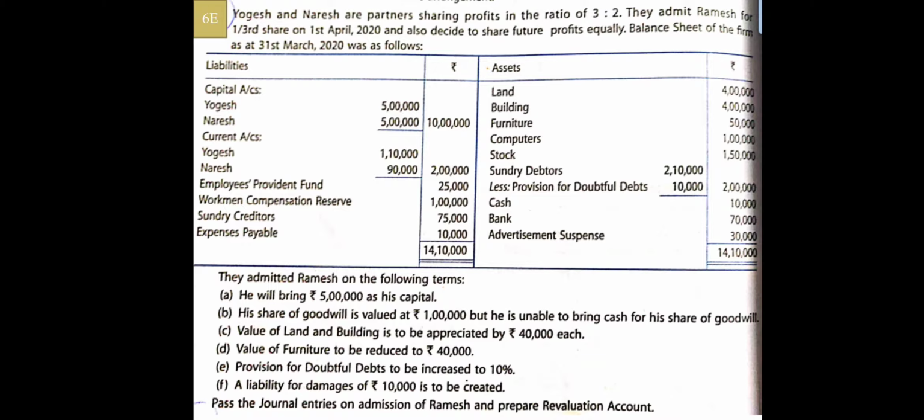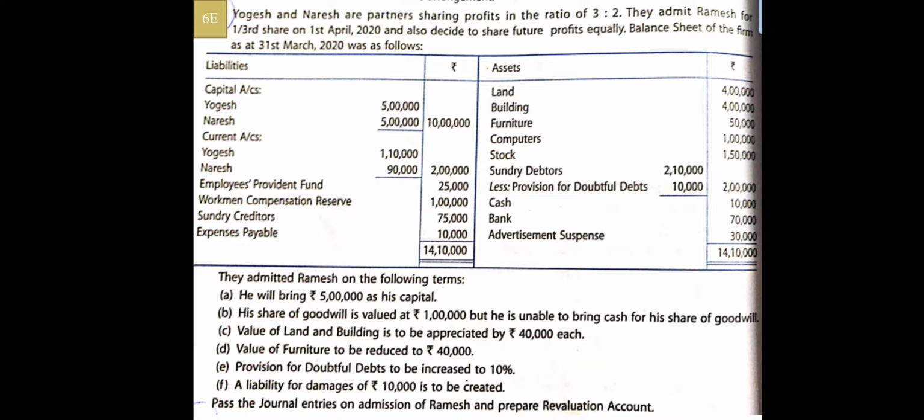So he will bring 5 lakhs as capital, his share of goodwill is 1 lakh and he is unable to bring the goodwill. Value of land and building is appreciated by 40,000 each and value of furniture is reduced to 40,000. Provision for doubtful debts is increased to 10% and a liability for damages of 10,000 is to be created.